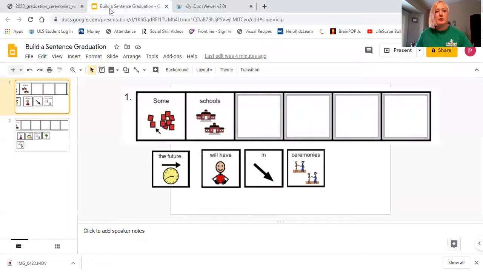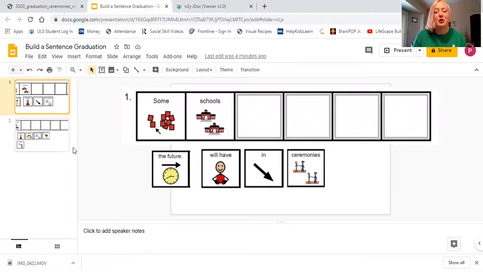I put in our Google Drive, I built a PowerPoint or a Google slideshow with the sentences. So if you don't want to cut and paste, but you'd like to be able to manipulate or move the words without writing, you can log into